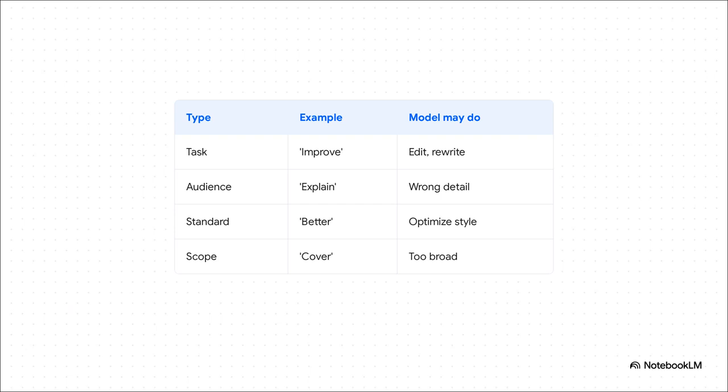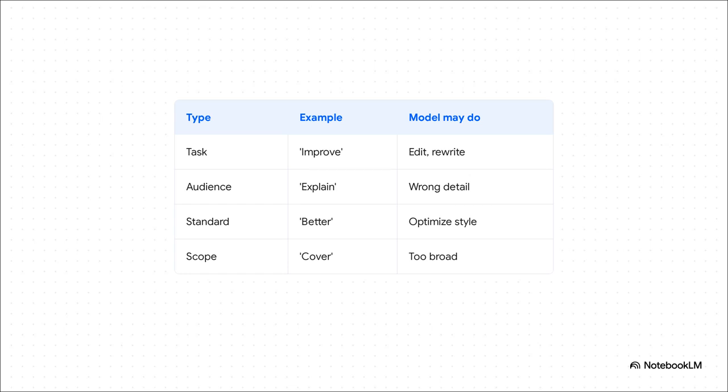And ambiguity rarely comes in just one flavor. It usually hides in one of the four places we see here. There's task ambiguity, where a word like "improve" leaves the model wondering if it should edit or summarize. There's audience ambiguity, where "explain" leaves it guessing the reader's actual expertise level. Then you have standard ambiguity and scope ambiguity.